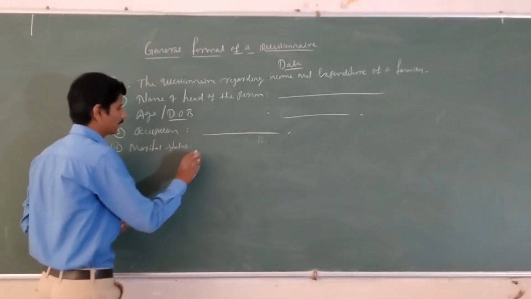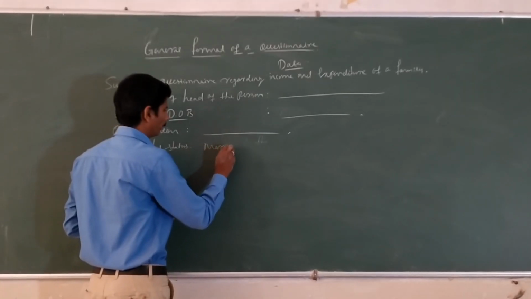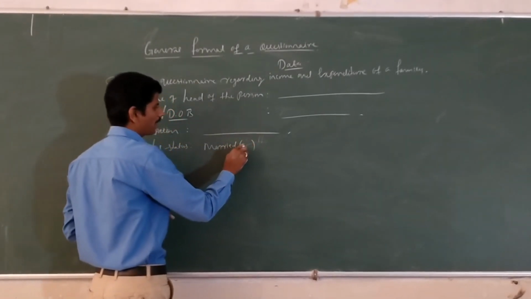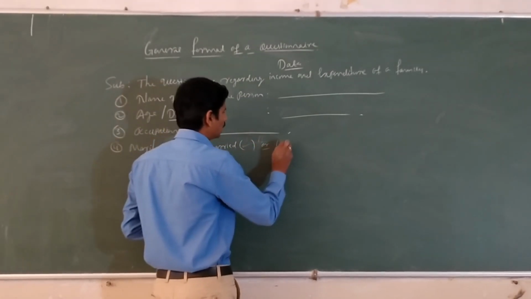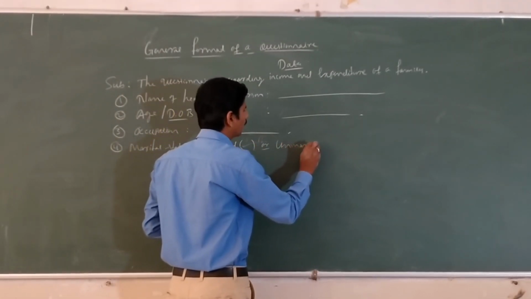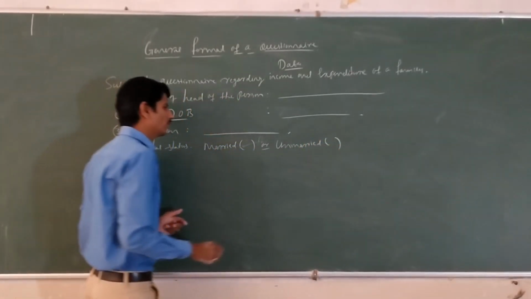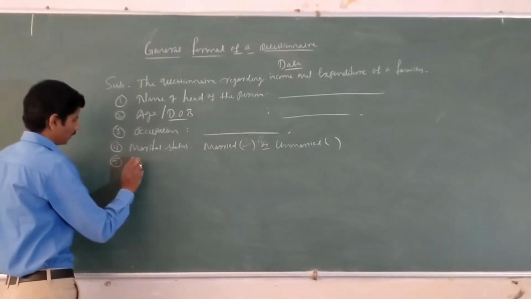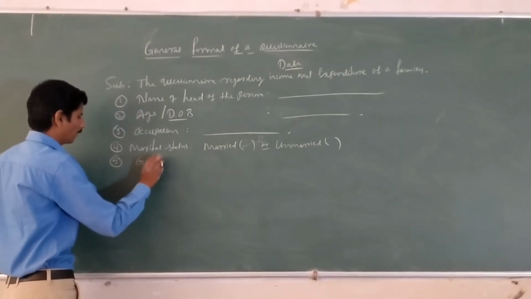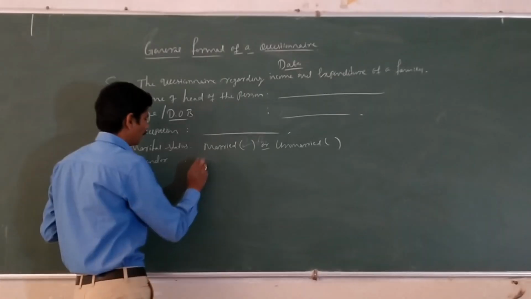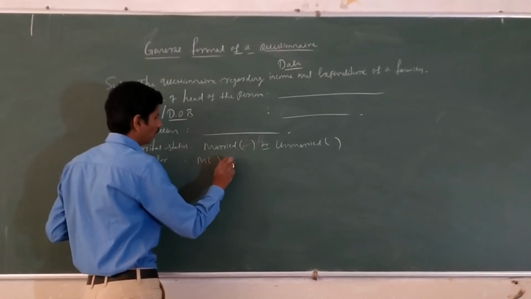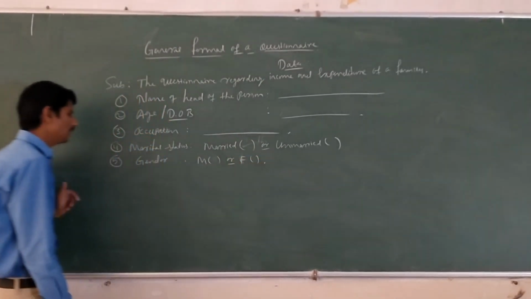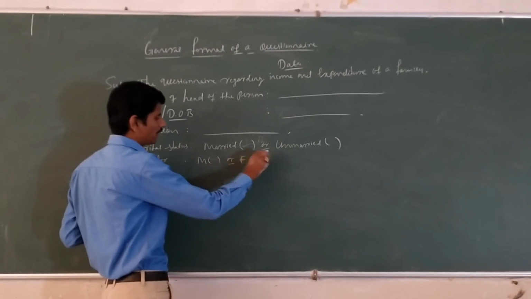Marital status, that is married or unmarried. Here you have to write the mark. Suppose if it is married, you have to mark married or unmarried. The next one is gender, that is male or female. Suppose if it is male, you have to mark; otherwise female.